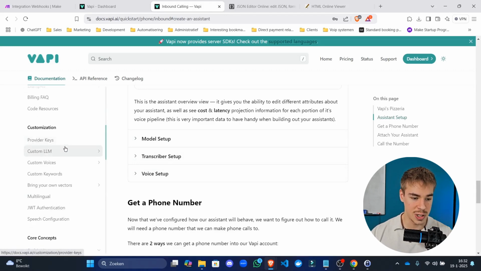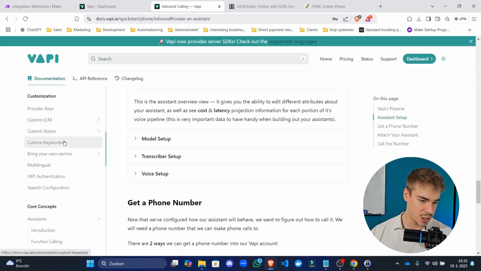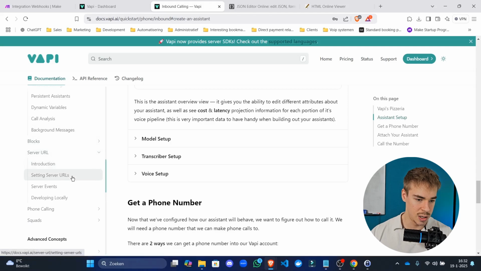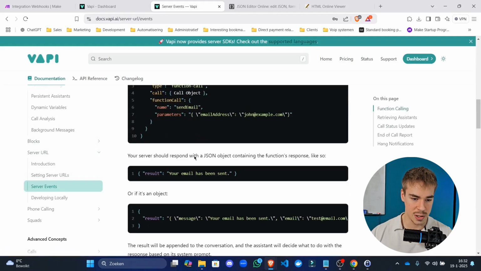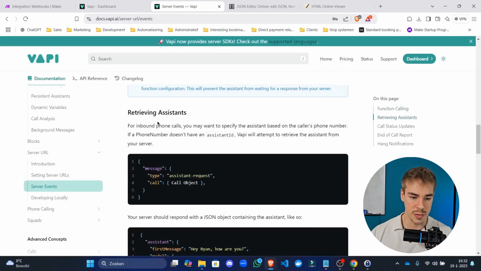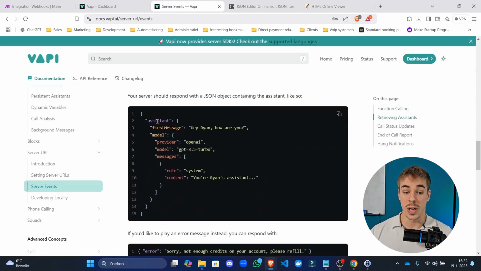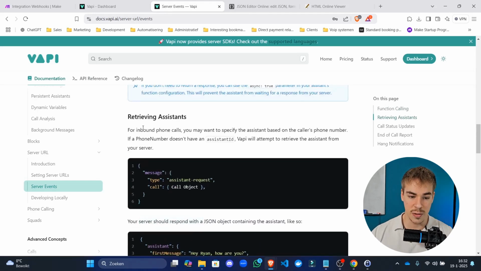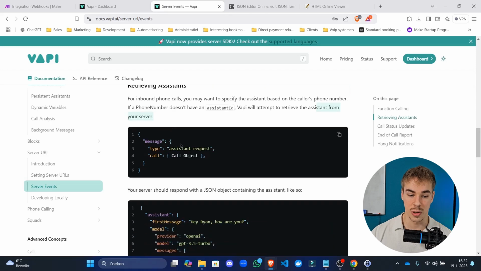So I think that what we're going to need is either assistance or the server URL. So we have assistance here, but I don't think this is the one that we're going to need. Server events. And then assistant request. So retrieving assistance. Right, so your server should respond with it. So assistant requests, if we look here, for inbound phone calls, you may want to specify the assistant based on the caller's phone number. If phone number doesn't exist, you have an assistant ID. Vapi will attempt to retrieve the assistant from your server.